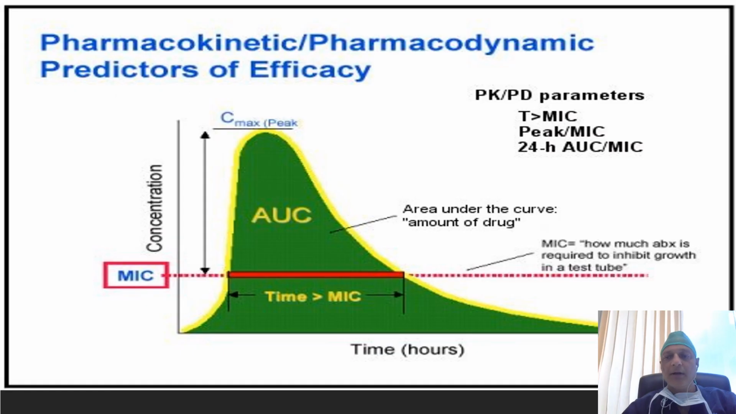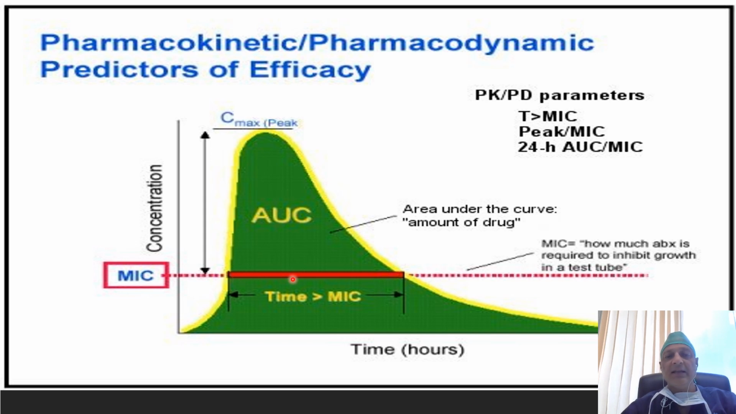To better understand PK/PD parameters, now have a look at this graph. This is a concentration-time graph after giving an antibiotic. Here the antibiotic is administered and here the antibiotic is completely eliminated from the body. This is the peak level achieved by an antibiotic after administration, and this green area indicates the area under the curve. It means the total amount of the drug to which bacteria were exposed.